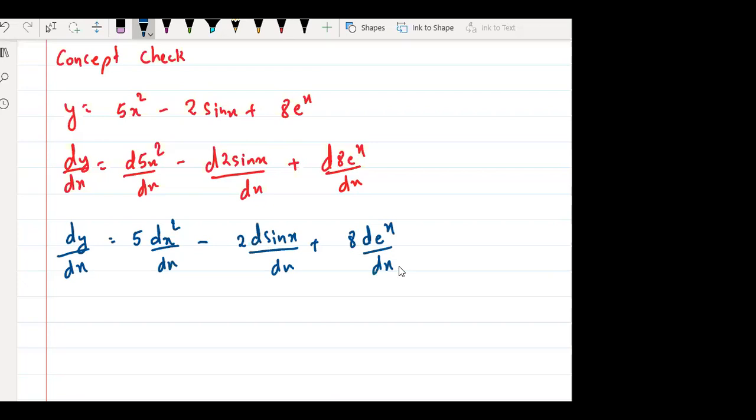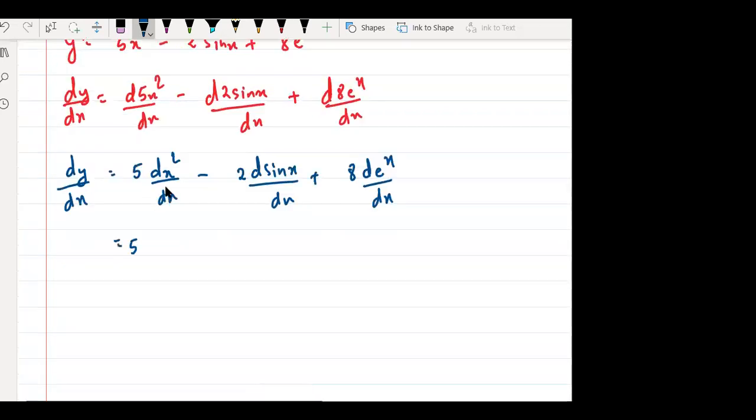Now it is just putting in the formulas. What is the formula of the differentiation of x square? 2x, very good. Minus, what is the formula of the differentiation of sin x? Cos x. So 2 into cos x. E raised to x is e raised to x. 8 into e to power x. So this is the answer: 10x minus 2 cos x plus 8 e to power x.